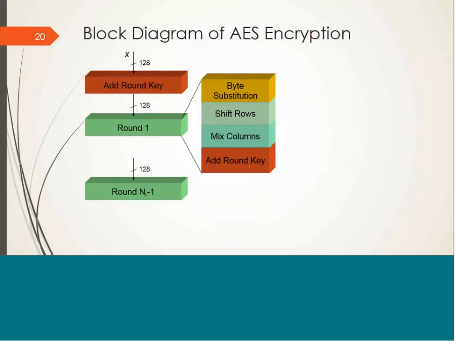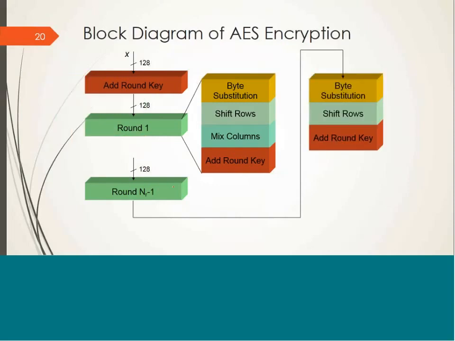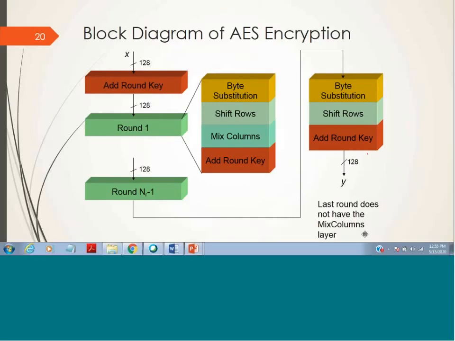So if there are 10 rounds, it means these operations are going to be repeated 10 times, except the mix column, which will not be performed in the last round. So you can see over here that the last round is having only 3 operations. So it is not having mix column layer.